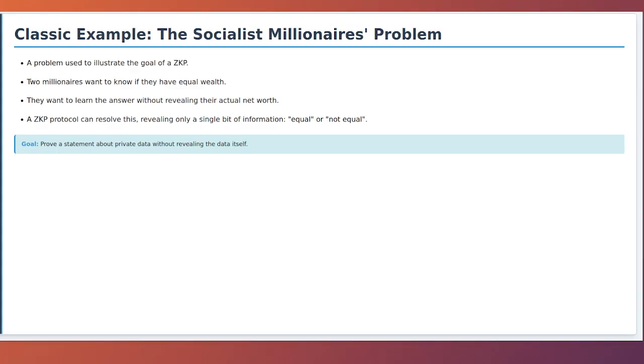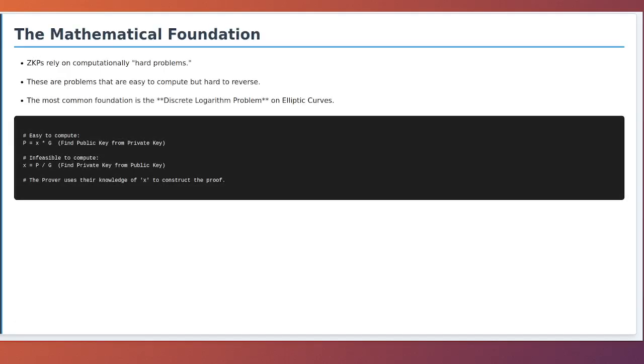The mathematical foundation. The magic of zero-knowledge proofs isn't actually magic, it's clever mathematics. Most ZKP constructions are built upon what are called hard problems in computer science.